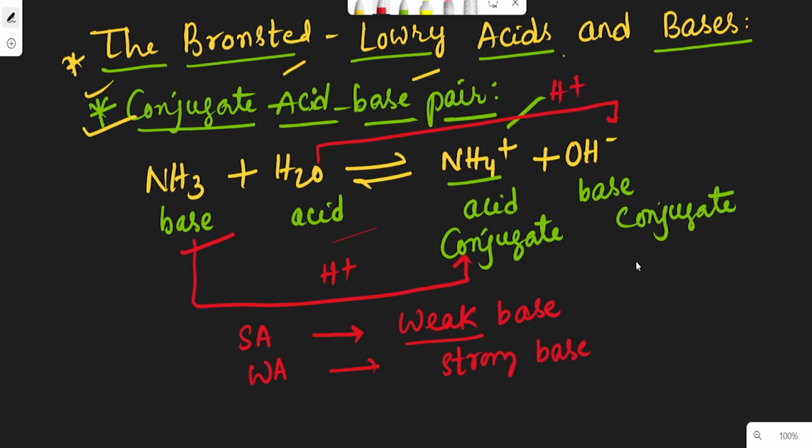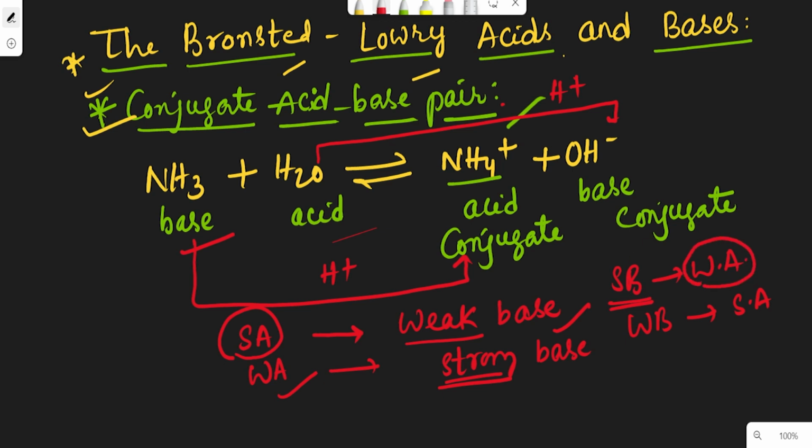In the same way, for the strong base, we will get the weak acid. For the weak base, we will get the strong acid. Which means, according to this conjugate acid-base theory, if we have a strong acid, then we will get the weak base. The conjugate base must be weak. If it is a weak acid, then the conjugate base must be strong. In the same way, if we have a strong base, then the conjugate acid must be weak, and for the weak base, the conjugate acid must be strong.